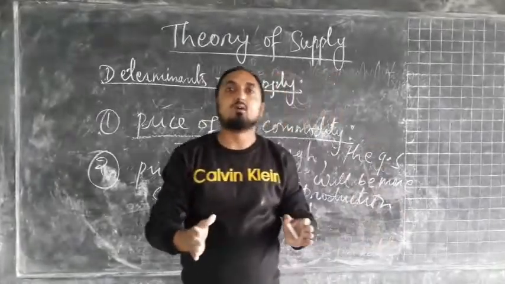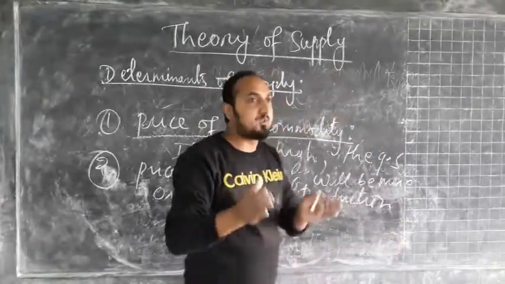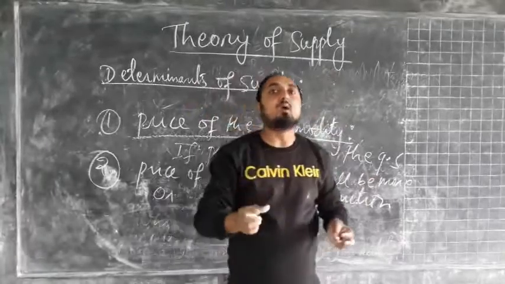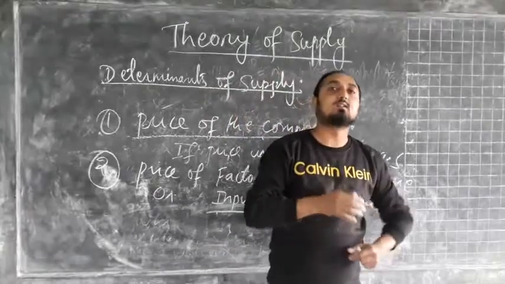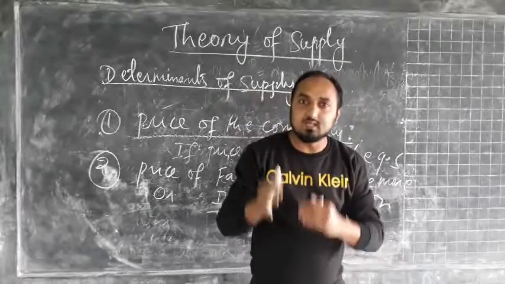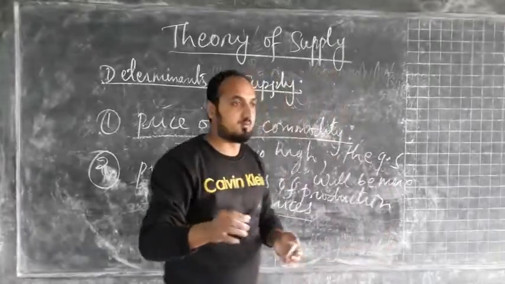Similarly, if the cost of production decreases, for example if the wages of labor or the cost of raw materials decrease in the market, then the per unit profit of the firm will increase, and in that case the supply of the commodity will be more.